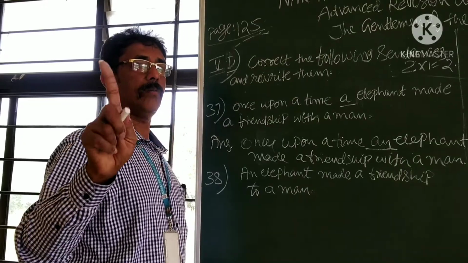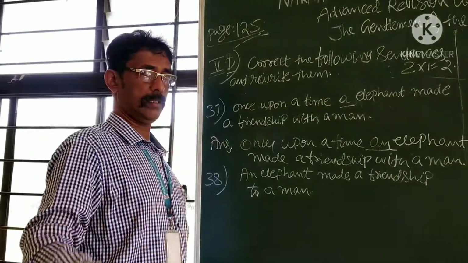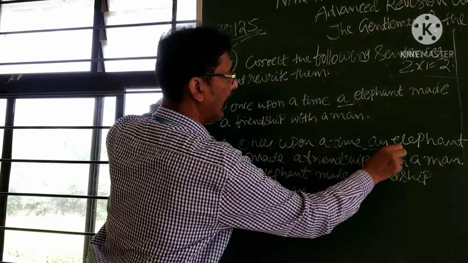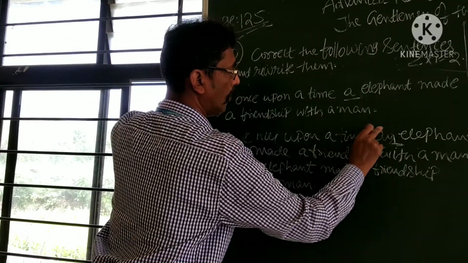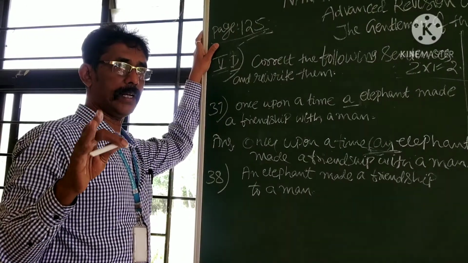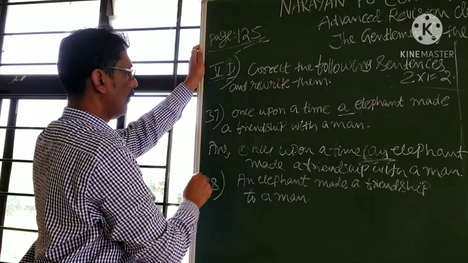Otherwise, no marks will follow you. Law of English. Once upon a time, an elephant made a friendship with a man. Underline, don't circle; it should be underlined. It is the method of writing the answer to question number 5th D, 37. It is over.